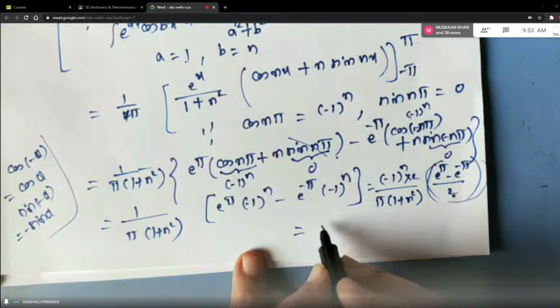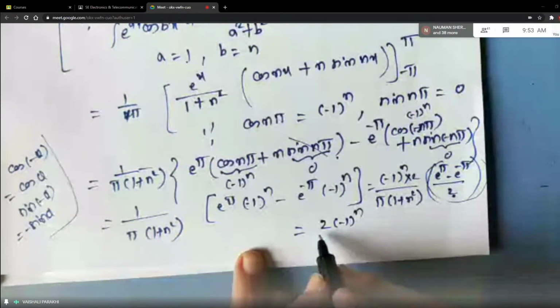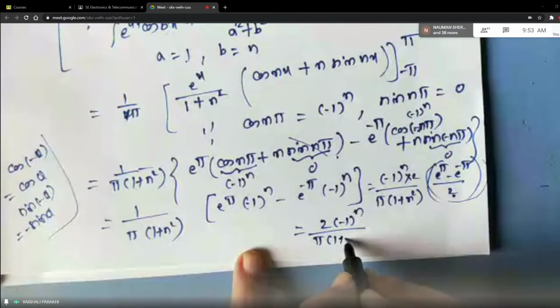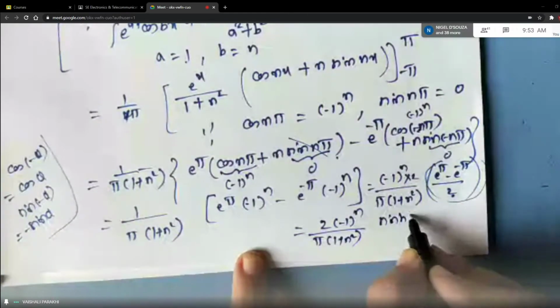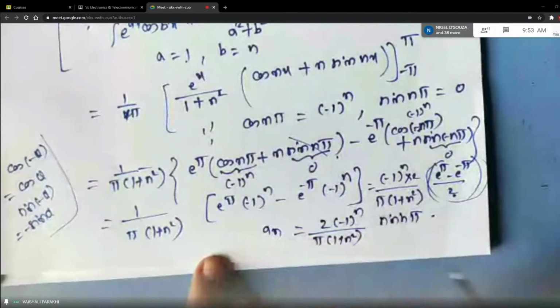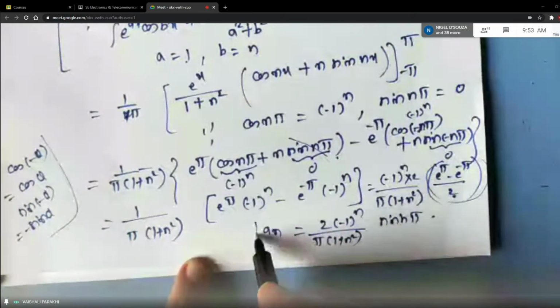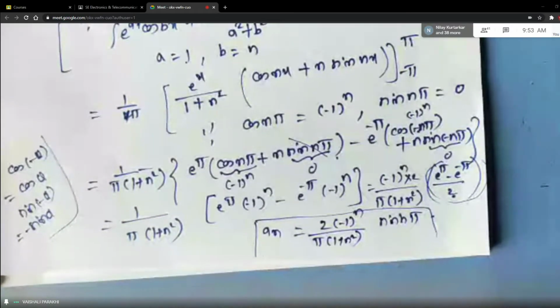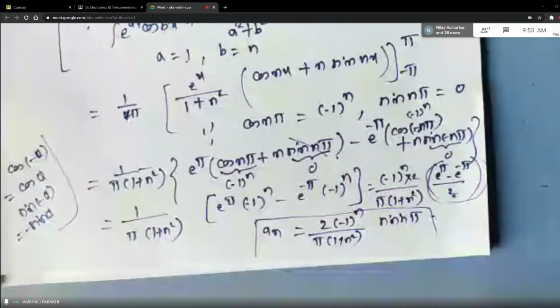Is that clear? So it is 2 times minus 1 raised to n upon pi into 1 plus n square into sinh pi. And this is your an. Okay. Any doubt at any step, students?